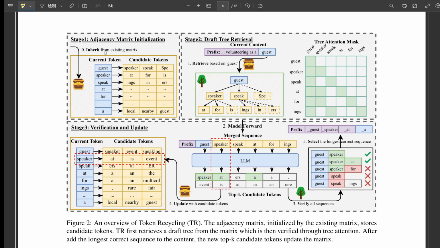It's a three-stage process. Stage one is adjacency matrix initialization. Basically, for every single token in the LLM's vocabulary, they store the top K likely next tokens. And they put this into a compact structure, an adjacency matrix. So like a giant lookup table saying the last token was A, the next one is likely B, C, or D? Kind of, yeah. But specifically focused on adjacent probabilities. It captures the LLM's knowledge about very local patterns, which token tends to follow which immediately.